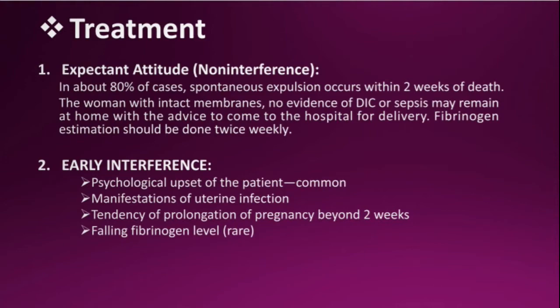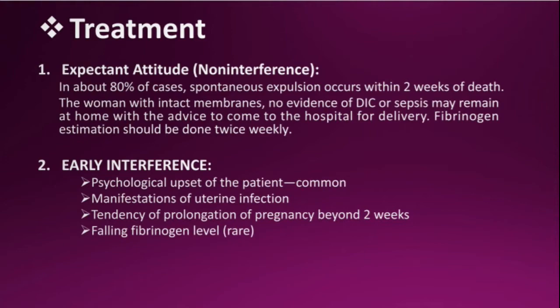Now the treatment: expectant attitude, which is non-interference, and early interference. In non-interference, in about 80% of cases, spontaneous expulsion occurs within 2 weeks of death. The woman with intact membranes, with no evidence of DIC or sepsis, may remain at home with the advice to come to the hospital for delivery. Fibrinogen estimation should be done twice weekly.